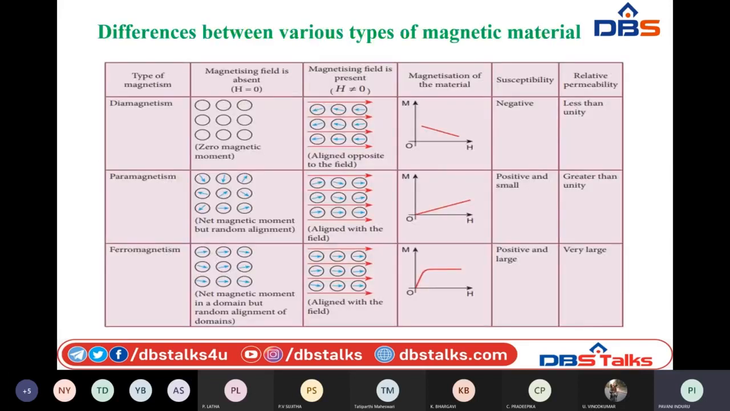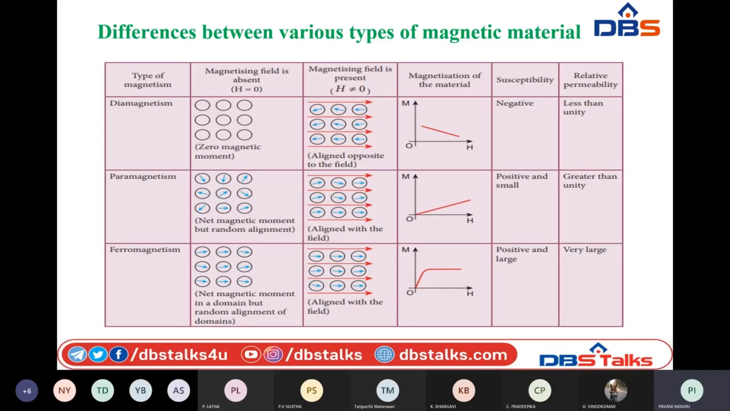So here you can see the differences between three types of magnetic materials. So first one is nothing but diamagnetic materials. So here these are the different dipole moment arrangements. Since in the diamagnetic materials there are no dipoles present in them, the net dipole moment is 0. So all the dipoles are shown empty here.